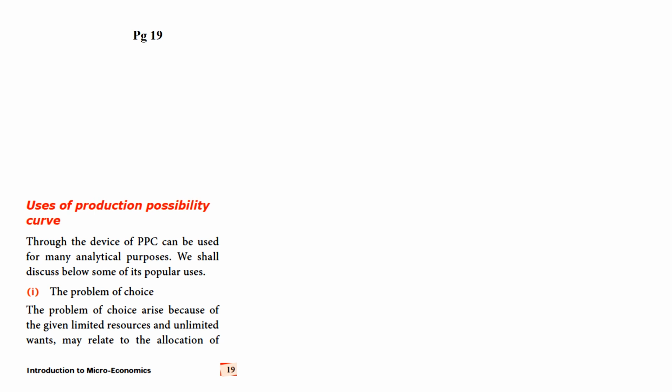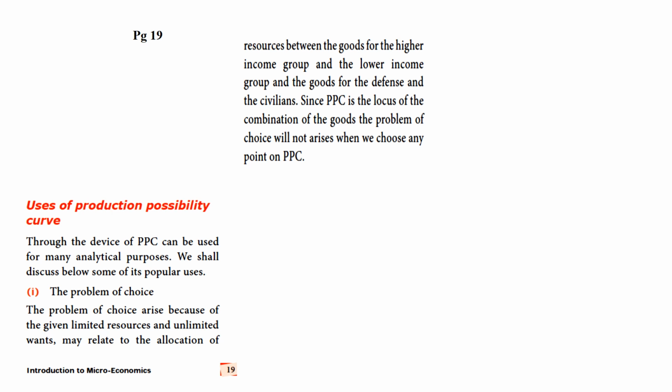The first one, problem of choice. The problem of choice arises because of the given limited resources and unlimited wants, and may relate to the allocation of resources between the goods for the higher income group and the lower income group, and the goods for defense and the civilian. Since PPC is the locus of the combination of the goods, the problem of choice will not arise when we choose any point of PPC.